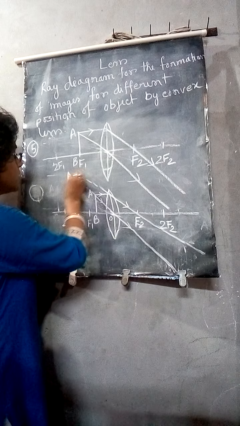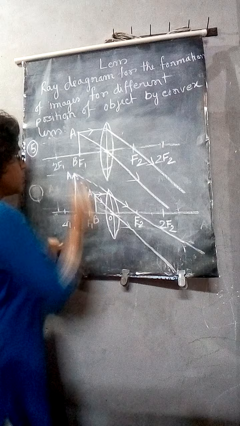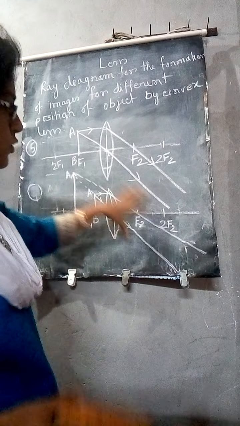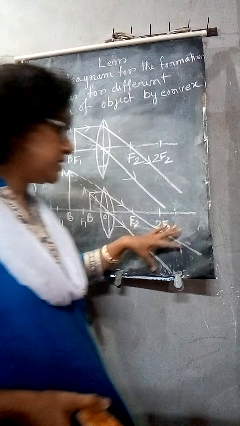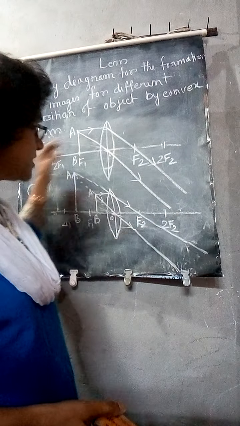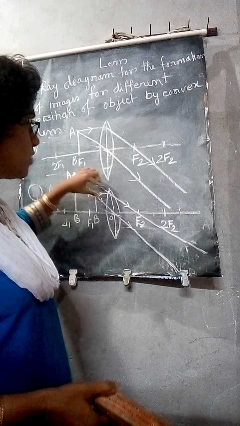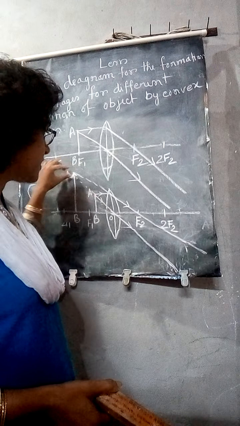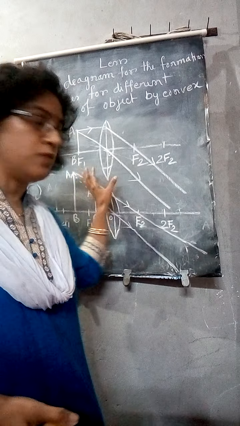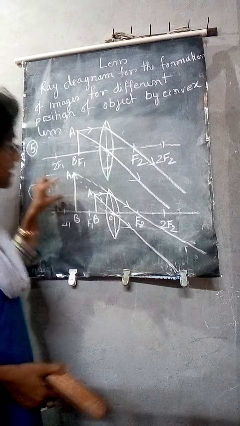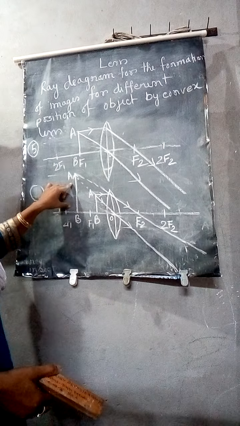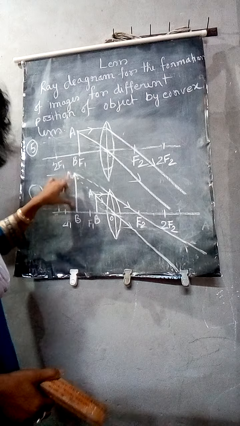So it is here. As the two refracted rays are not really meeting each other, the image formed beyond the lens, where the imaginary lines meet each other, will be virtual. But also you are seeing that it is not inverted, it is erect.